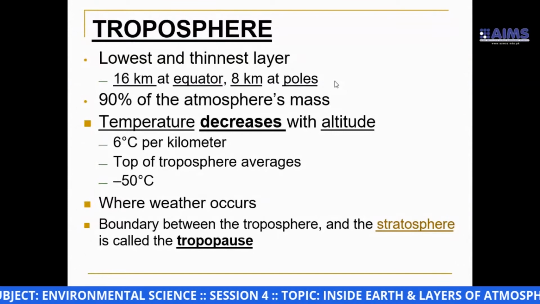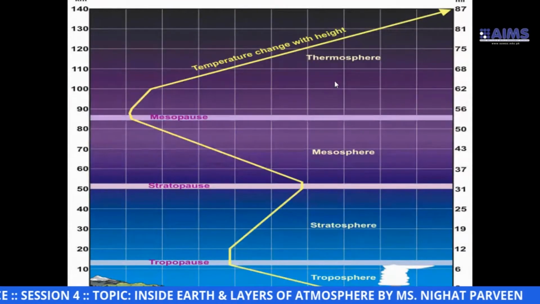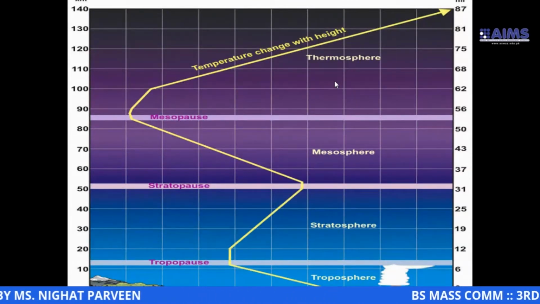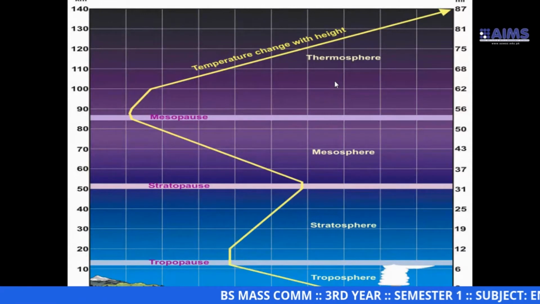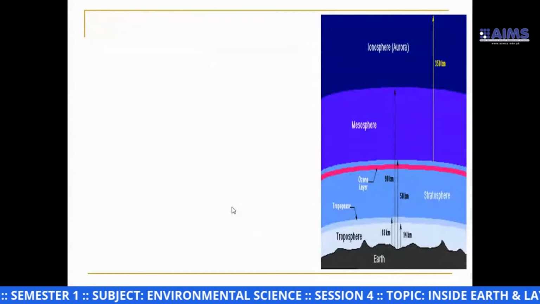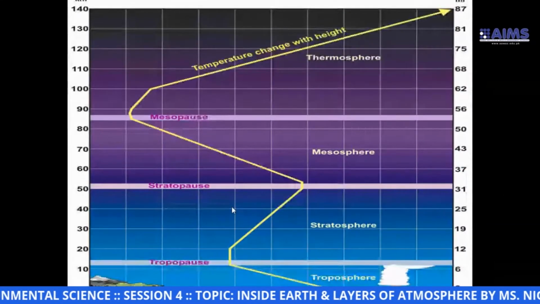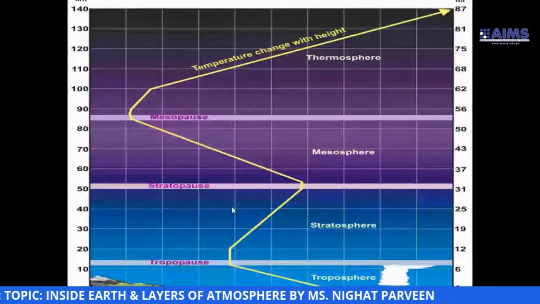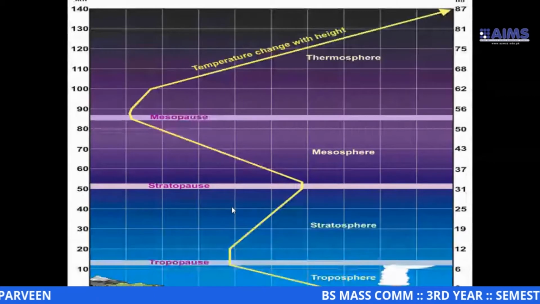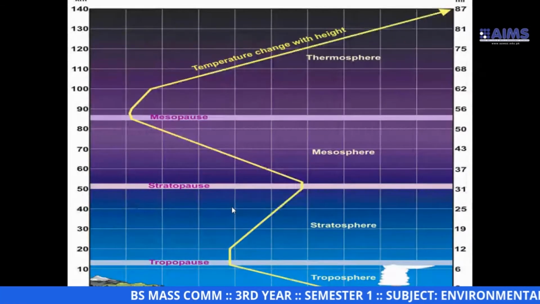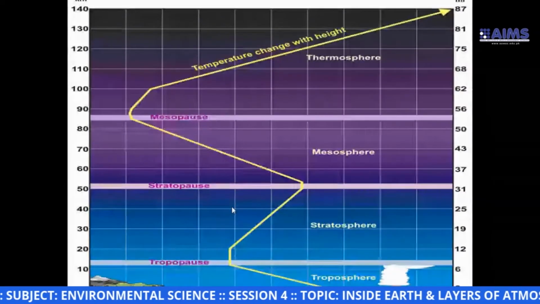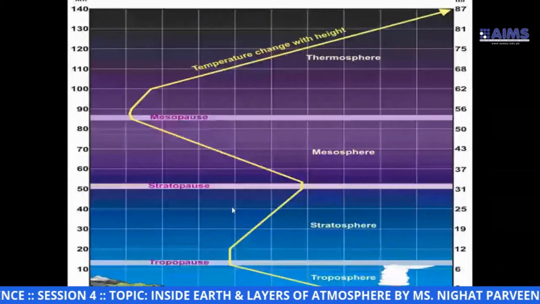Now, first have a look at the diagram again. This diagram you will see after each slide to check your understanding. See, this is the troposphere. It contains 90% of the molecules of the earth, and you can see on the x-axis we have temperature, while on the y-axis we have height in kilometer and temperature in degree Celsius.